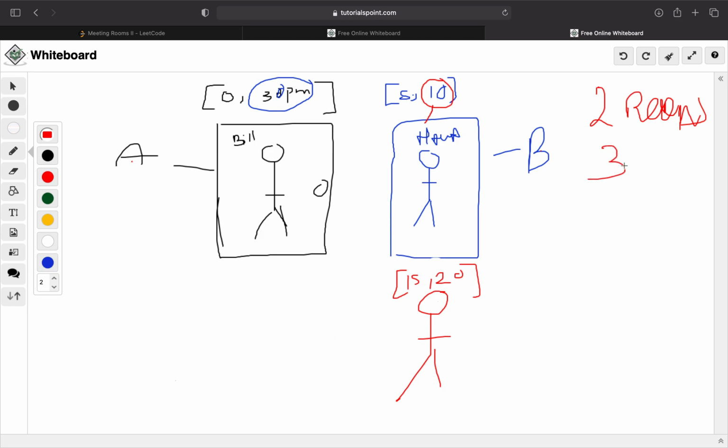But we had 3 meetings. That's not a huge factor here, but let's just say we had 3 meetings and we used only 2 rooms, because we were able to reuse room B. My meeting ended before Adam started, so I was able to get out of there and he was able to come in and set everything up before his meeting starts. And yay, that's literally it.